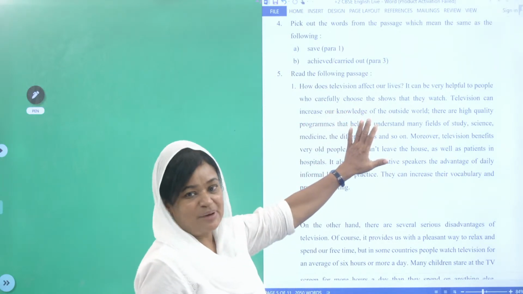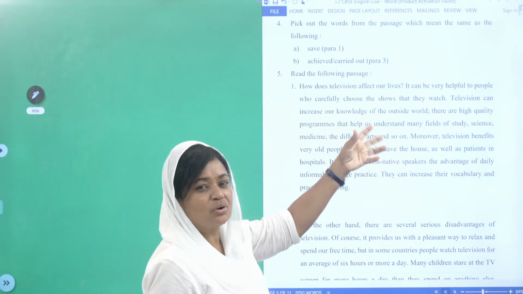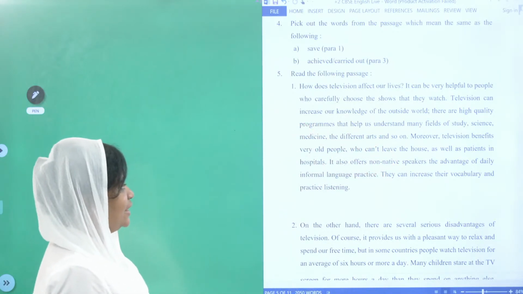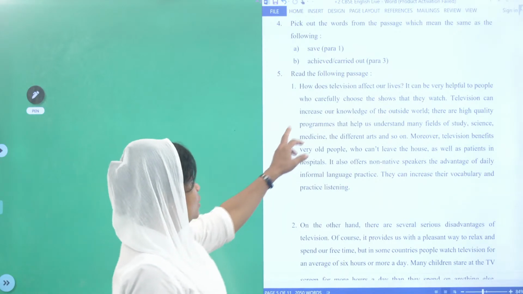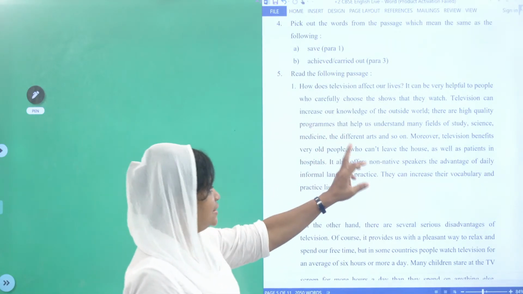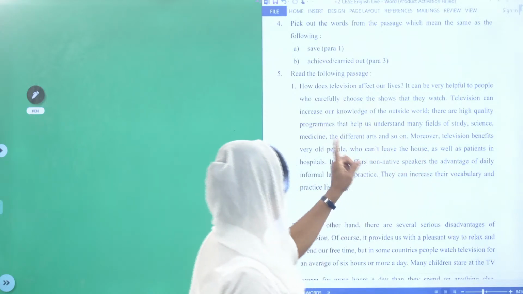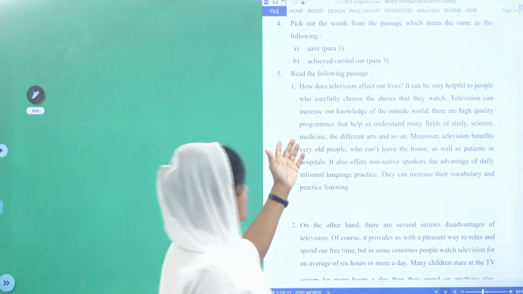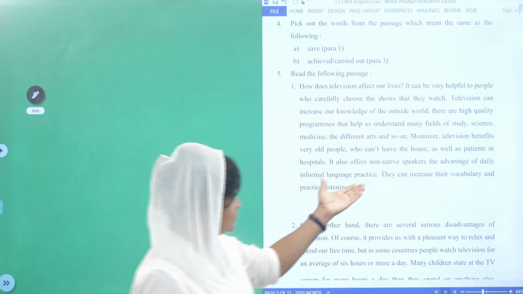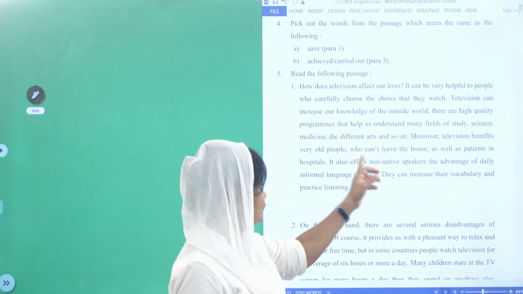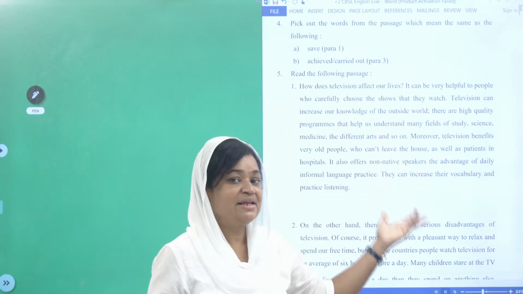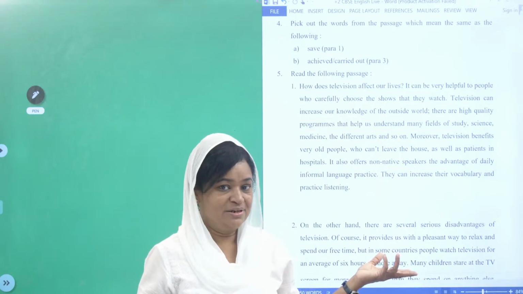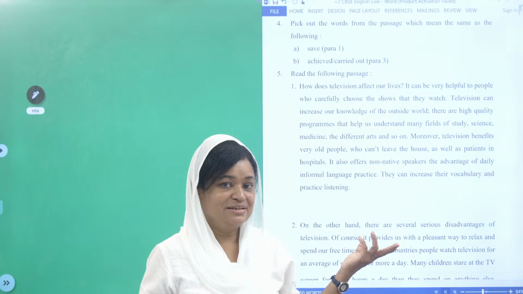Shall I read this first paragraph to show? Let us see what is the passage about. How does television affect our lives? It can be very helpful to people who carefully choose the shows that they watch. Television can increase our knowledge of the outside world. There are high quality programs that help us understand many fields of the study, science, medicine, the different arts and so on. Very clear. What is it about? What is the topic about? About the uses and abuses of the television.